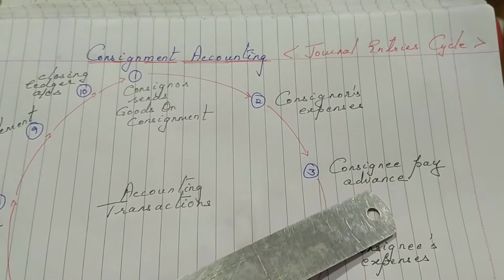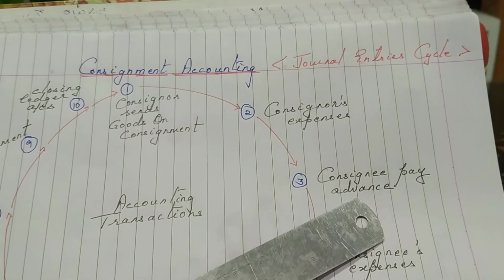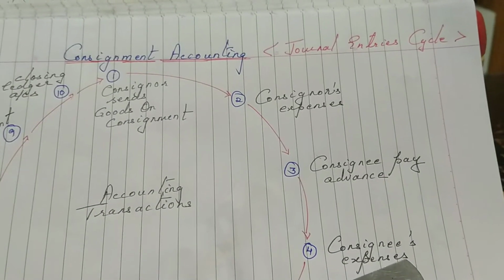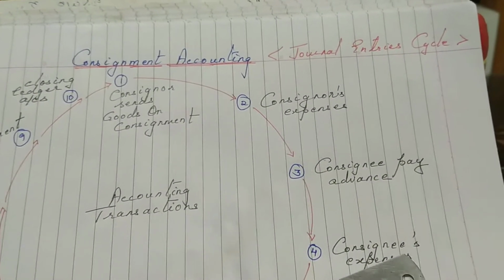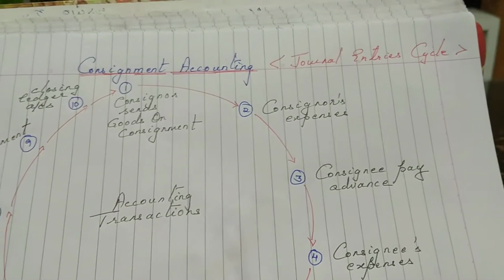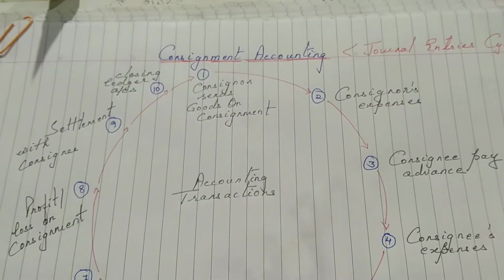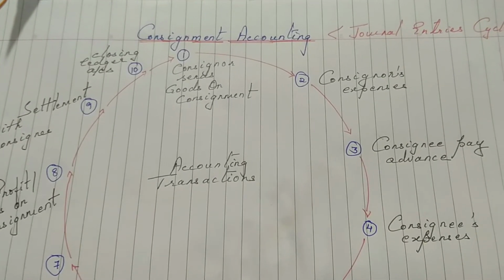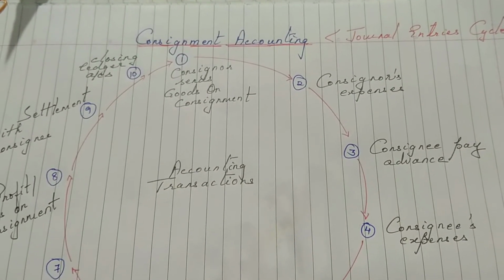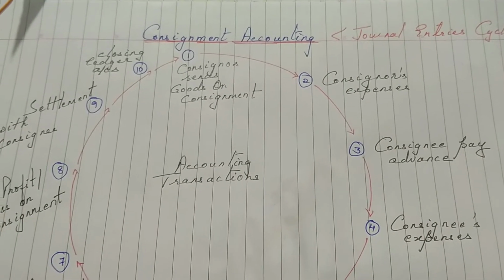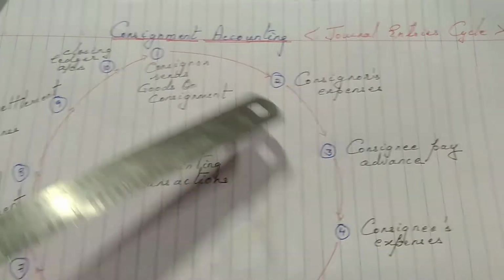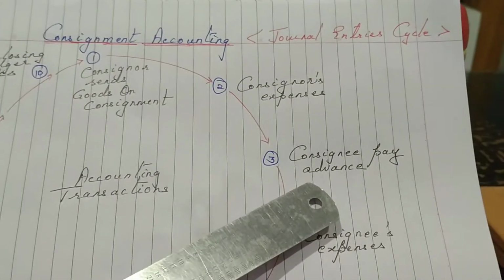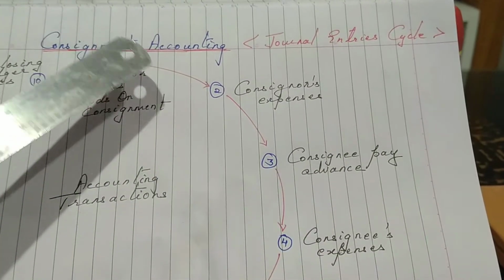And this advance could be paid in any way. It could be paid in cash, in bank, or by bill of exchange. Bill of exchange, children, is nothing but a credit note. Right now I haven't taken the bill of exchange chapter yet, because I wanted to go from an easy to a bit tougher chapter. But when I am explaining the journal entries, I'll definitely speak about bills of exchange. So here, the advance which the consignee is paying to the consignor.